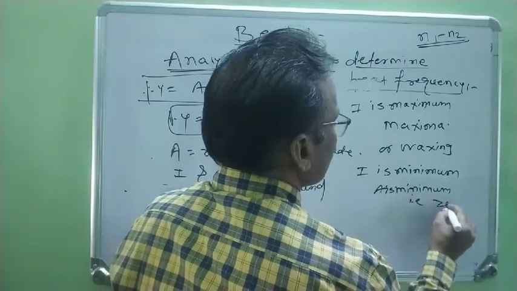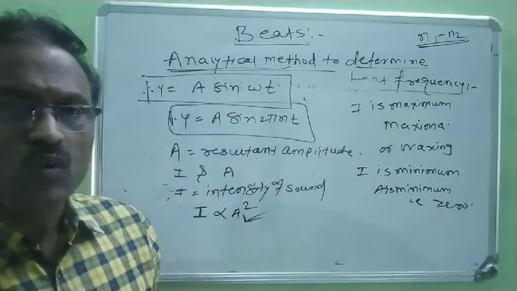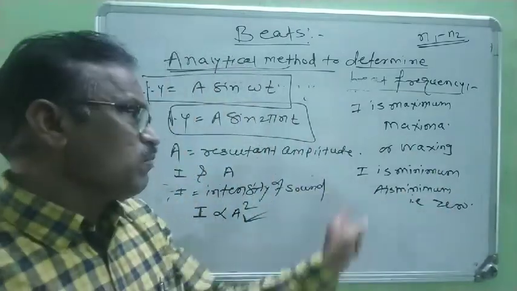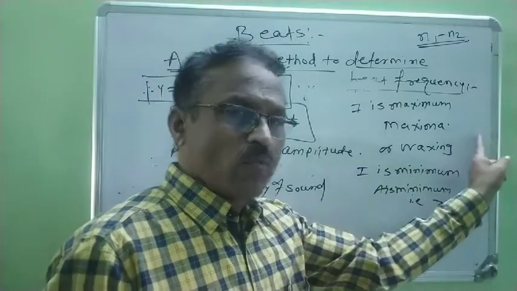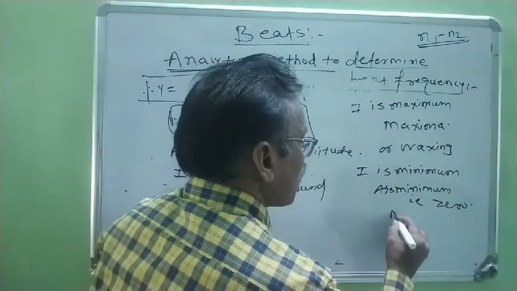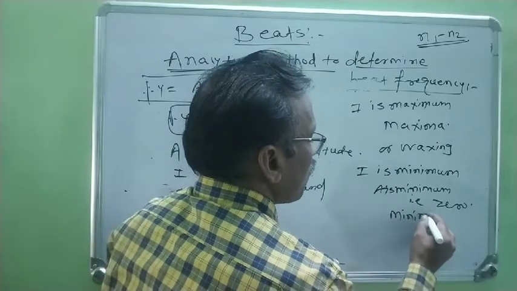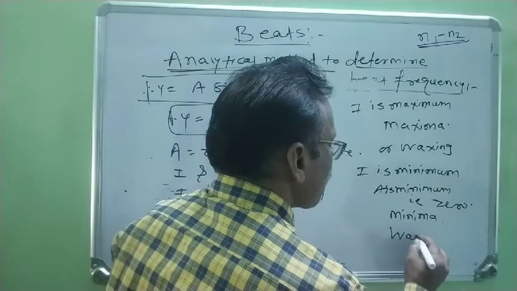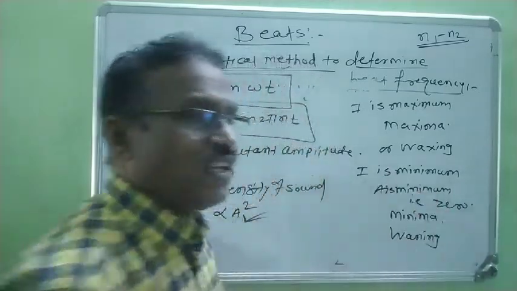Minimum means zero. When the resultant amplitude of the wave is zero, the intensity of sound I is minimum. And when this amplitude is zero, minima is produced, also known as wanings.